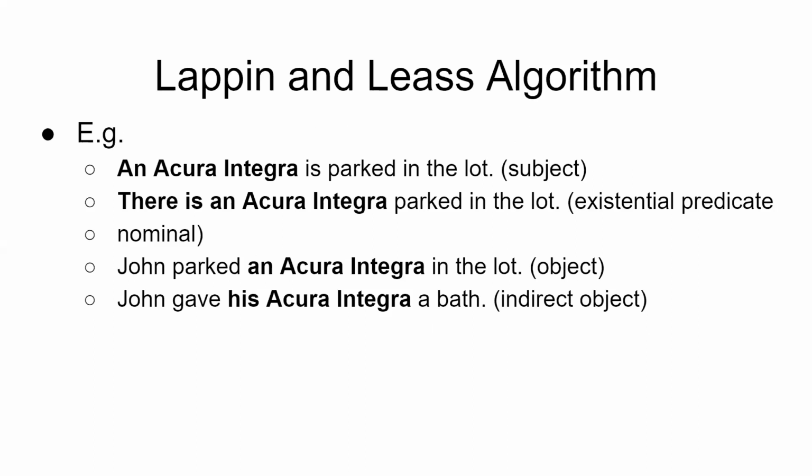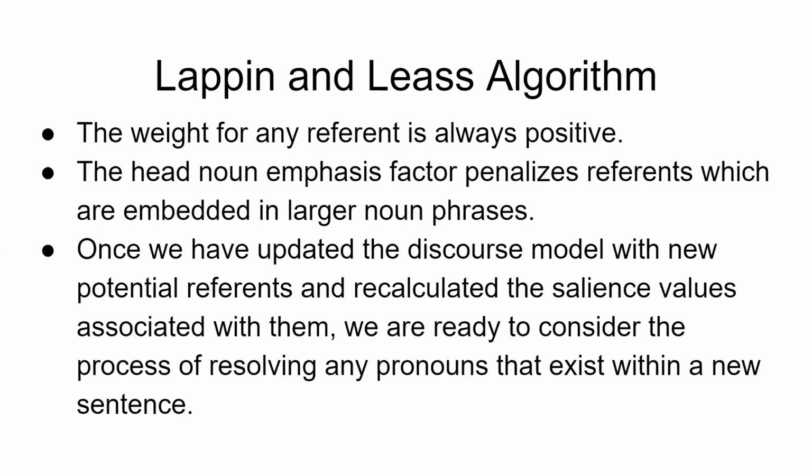Then John parked an Acura Integra in the lot. That is called a direct object. John gave his Acura Integra a bath. So John gave, not Acura Integra, gave bath. What it gave bath is Acura Integra. So that is why Acura Integra is said to be the indirect object. Like that, if it is an object, you find the different properties of the object and identify which weight is associated with that particular object.